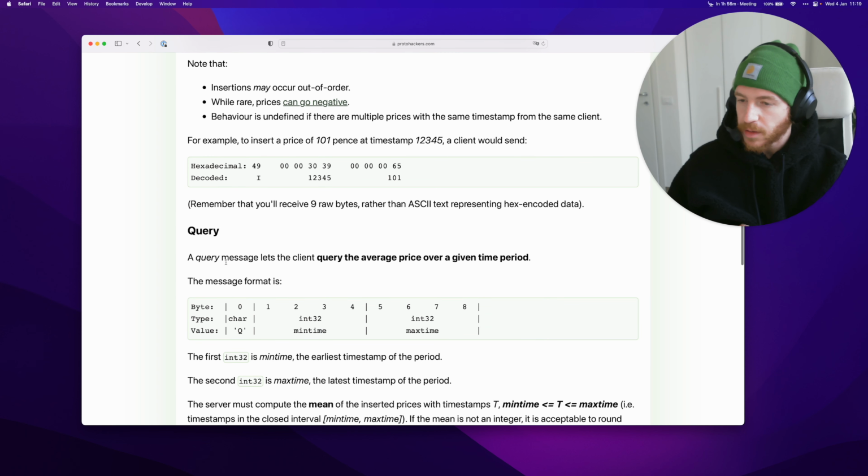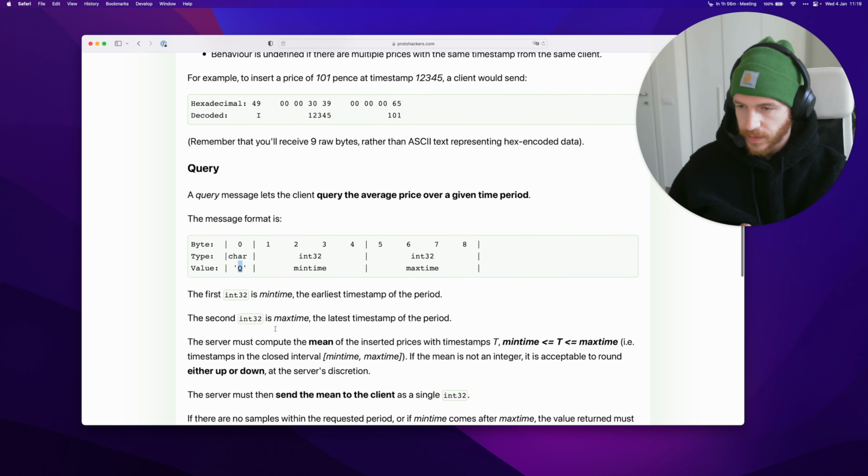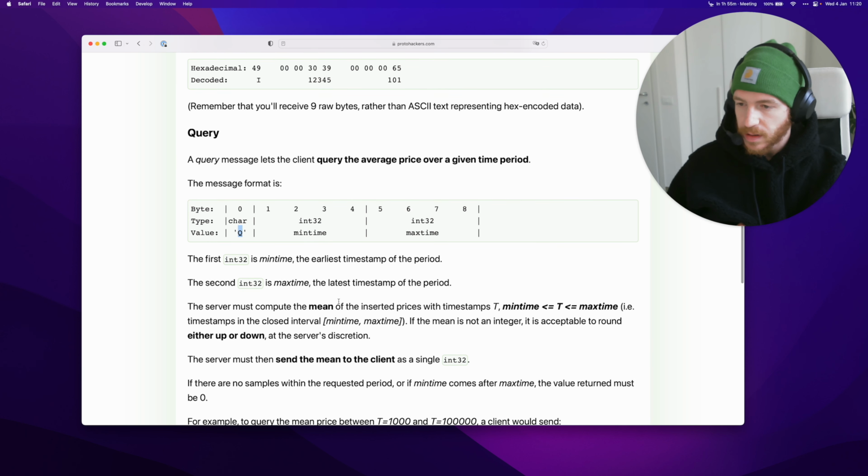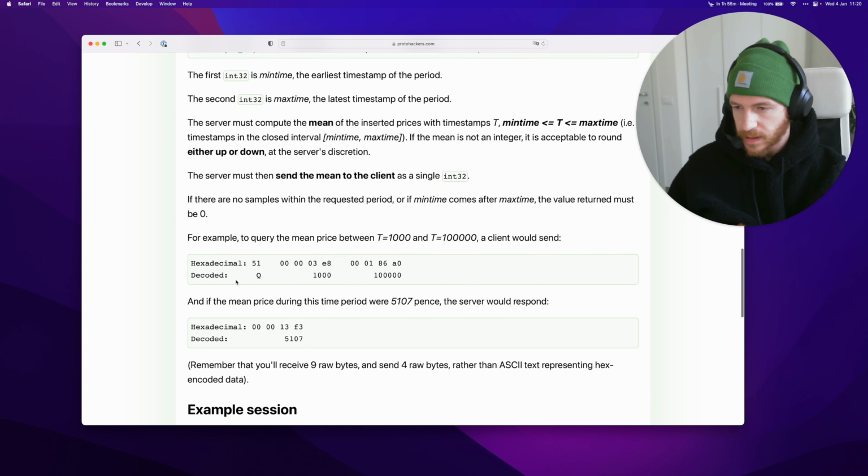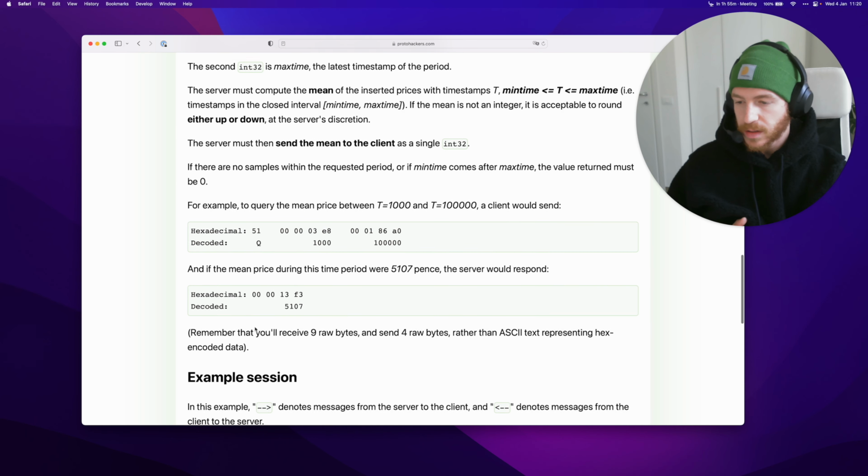And then for the query message, you have the Q as the first byte to tell you it's a query message, and then the two integers here represent the boundaries of the range of timestamps that we want to query. Responses are detailed here, and they're made of a single 4-byte integer, and the integer represents the average of prices within the requested range. So now we know what to build.